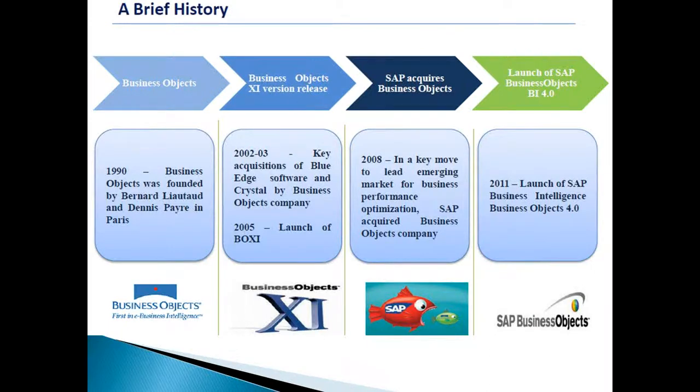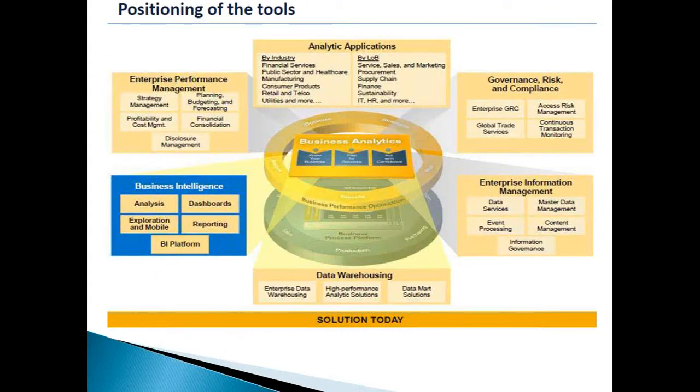Okay. And coming to the positioning of the tools, see, in the entire enterprise architecture, there will be different modules. The data warehousing module takes care of the data warehousing and all. And enterprise information management will take care of the entire enterprise information, data services, ETL operations, everything. And GRC, we already know, takes care of security kind of activities. And analytic applications by industry and by line of business, right?